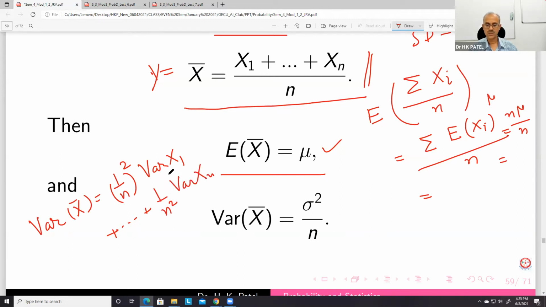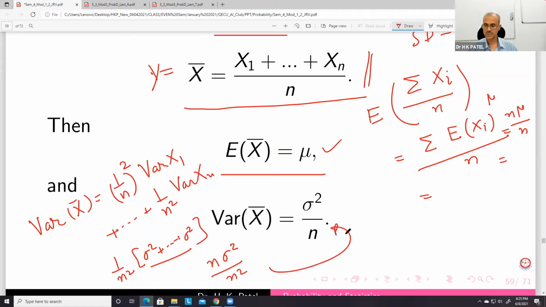And each variance we know is sigma square. So this is 1 upon n square times sigma square plus sigma square, n times. So n sigma square by n square gives sigma square by n.